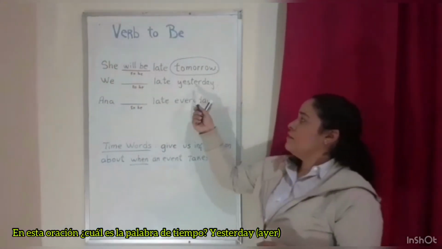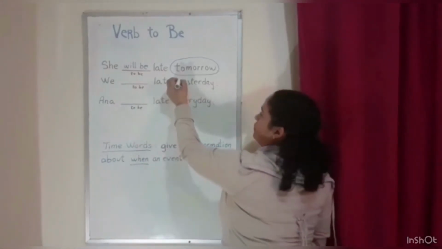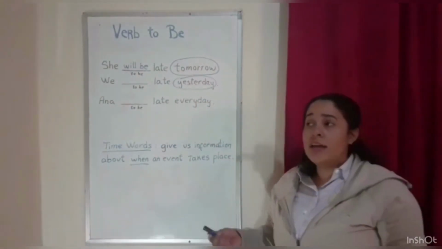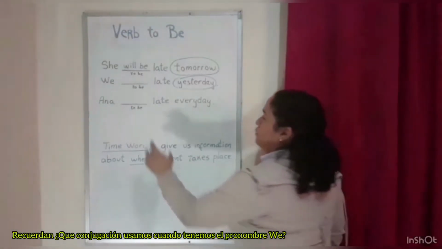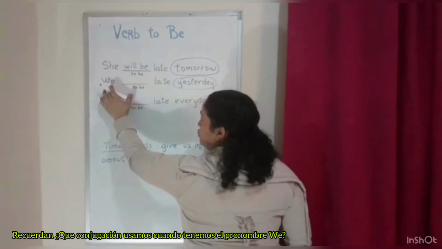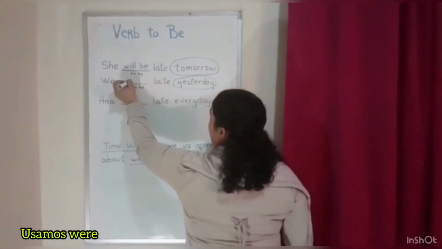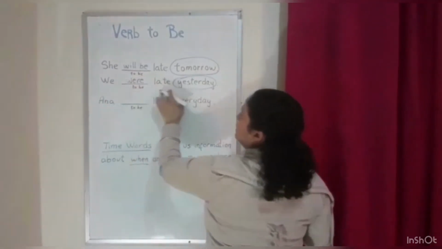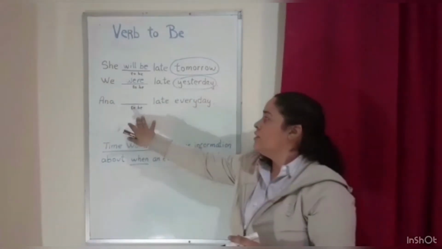The verb to be in future tense is will be. In this sentence, which one is the time word? Yesterday. We already saw in class that yesterday means ayer, which means it's past. Now, do you remember which conjugation we use when we have the pronoun we? We use were. We were late yesterday.